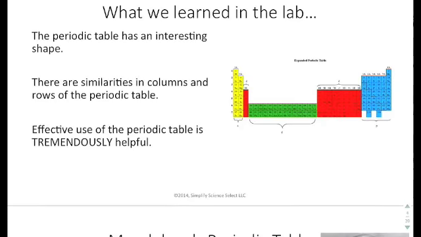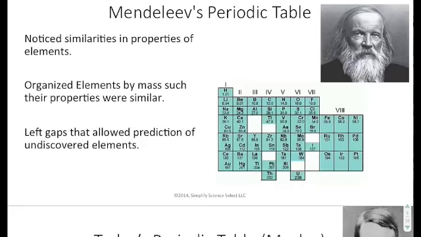This is what we learned in the lab. We learned that the periodic table has an interesting shape, and that there are similarities in the columns and rows of the periodic table, and that the periodic table can be very, very useful if we know how to use it effectively. So now let's look at the history of the periodic table.